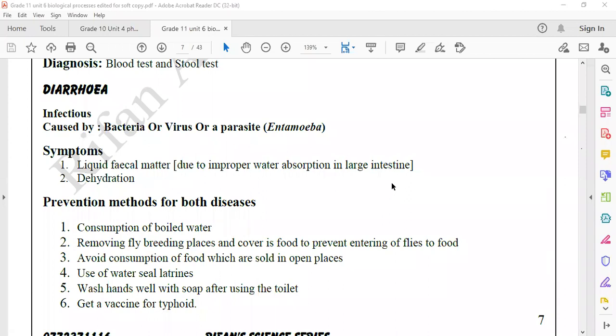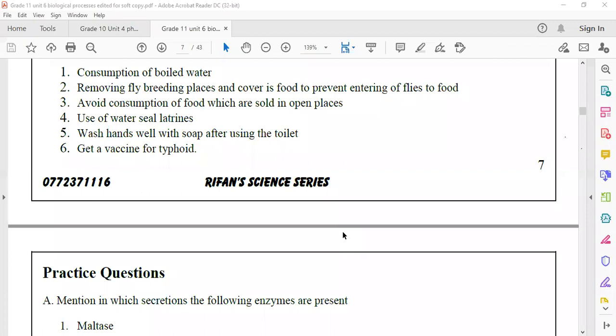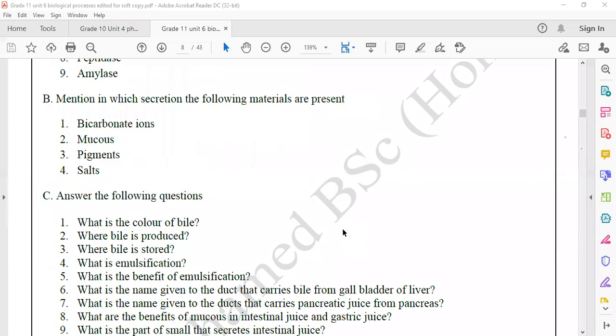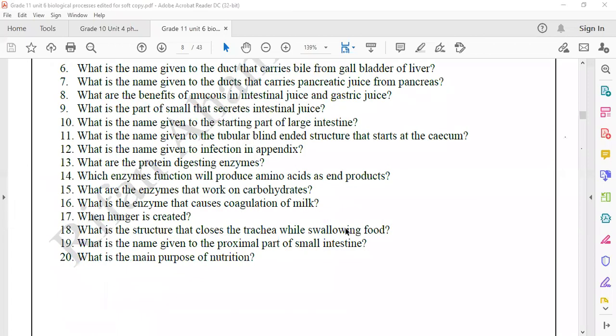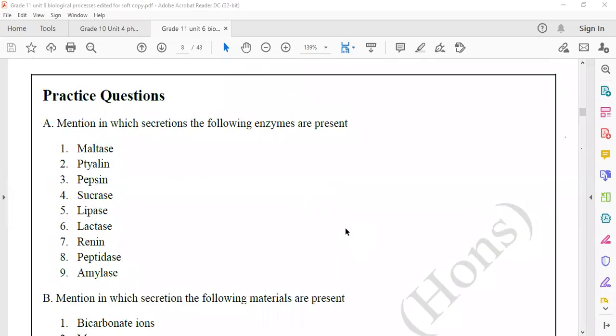Are you clear? In your area, if typhoid is spreading, get a vaccine for typhoid. Here, there are many questions asked. Let us complete those questions.